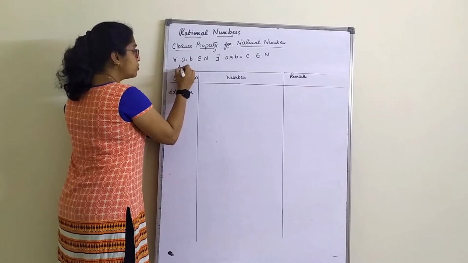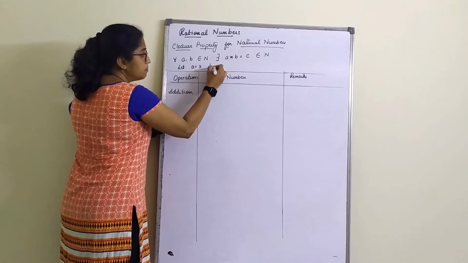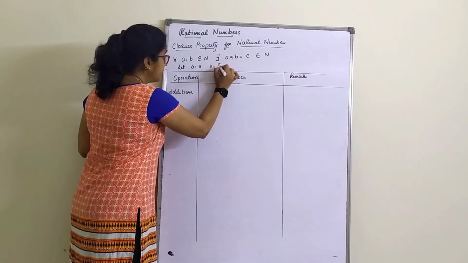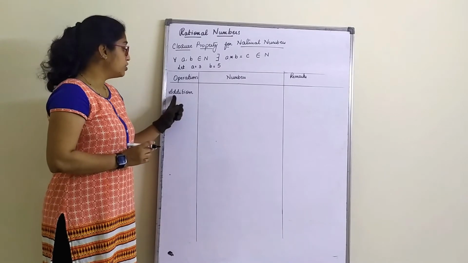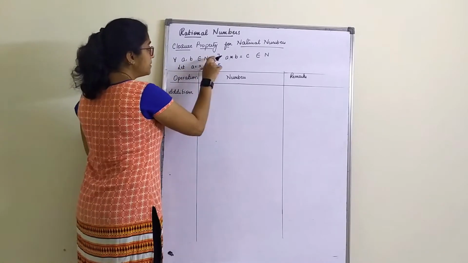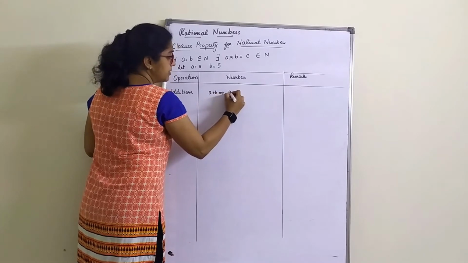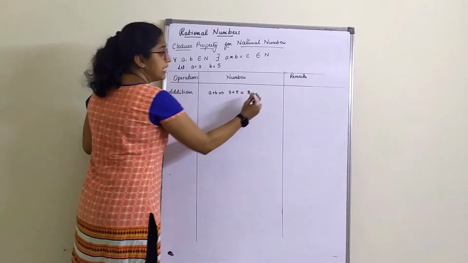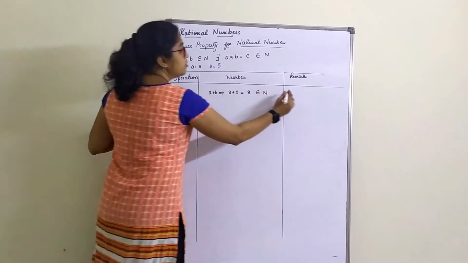Let me write here. So what do you want to choose? Let A is equal to 3 and B is equal to, what shall I take? Shall I take 5? Okay, I will take 5 here. Any number we can choose. First I will check with addition. So already I have chosen A and B, so our work becomes very easy here. So according to this, A plus B is nothing but 3 plus 5, that is equal to 8. 8 belongs to natural number. Is that true? Yes.